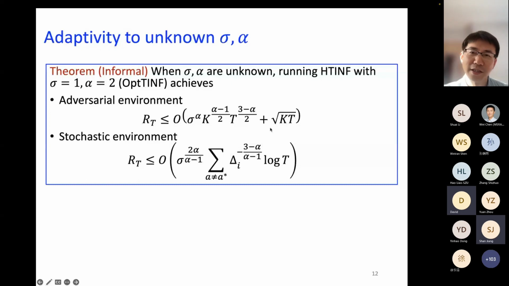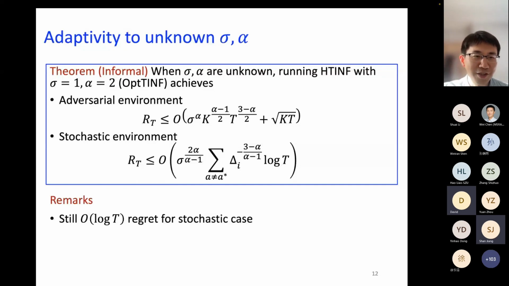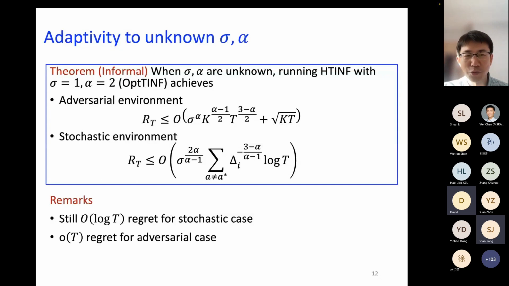I won't read the whole thing, but it's essentially a small t. If the environment turns out to be stochastic, then we achieve log T regret. Of course, the constants multiplying are slightly worse compared to the previous case when we do know these values. We can still achieve log T regret for the stochastic case, but if it's adversarial, we get a small t. It's understandable. In this case we actually do not have information about sigma and alpha, so it's sort of an optimistic version of trying to get good performance.